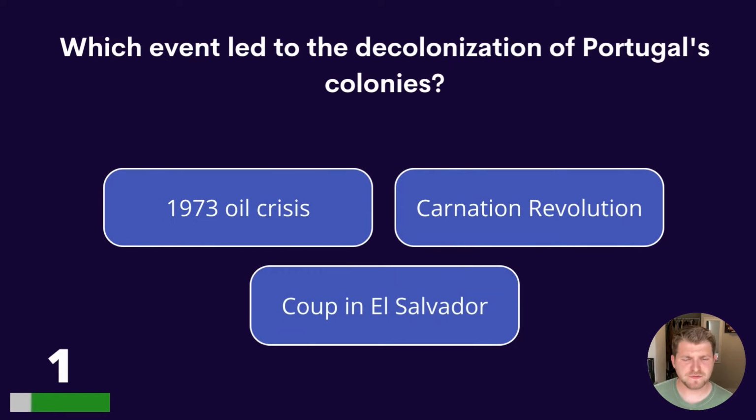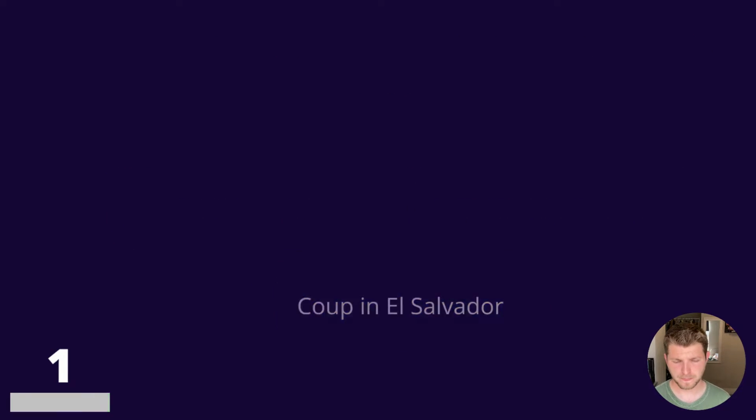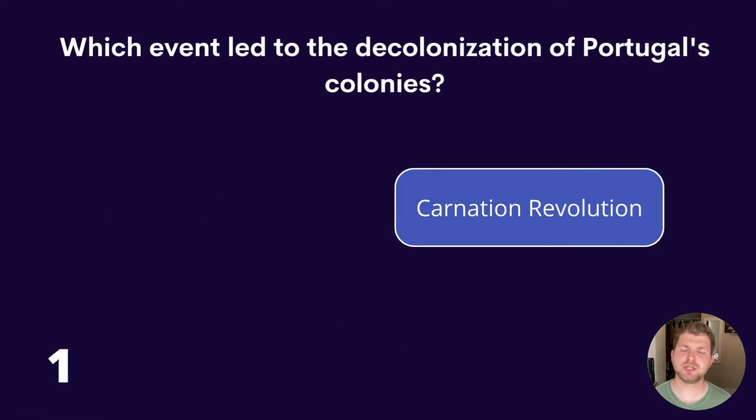Question 1. Which event led to the decolonisation of Portugal's colonies? 1973 oil crisis, Carnation Revolution or coup in El Salvador? And the answer is Carnation Revolution.